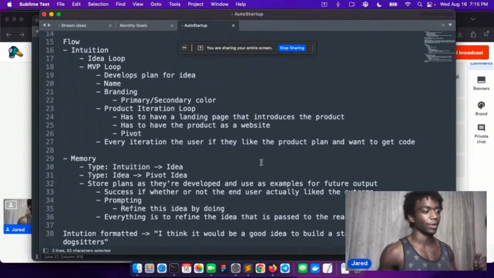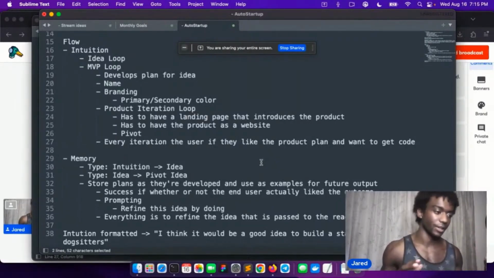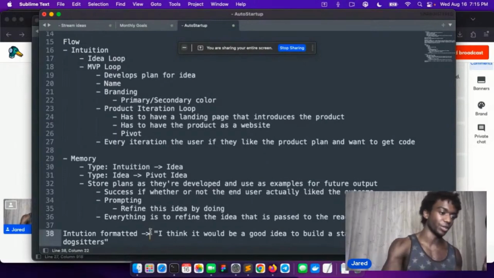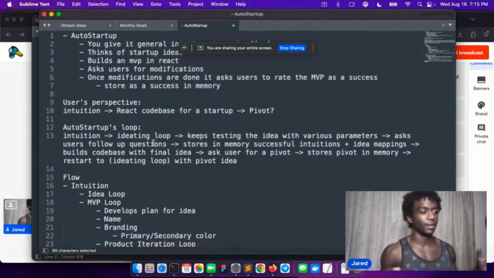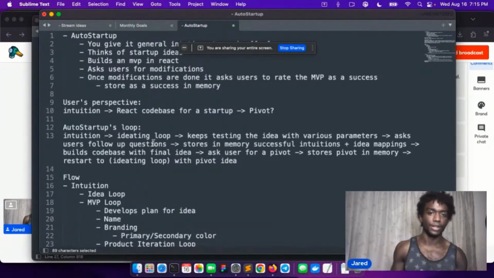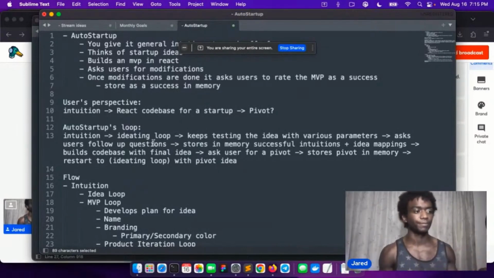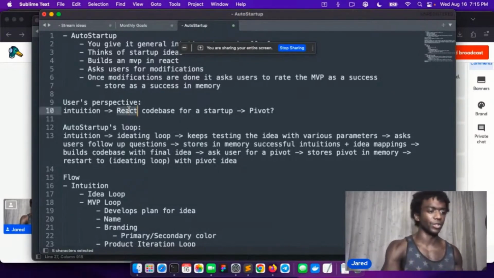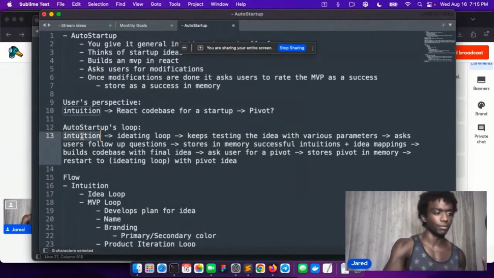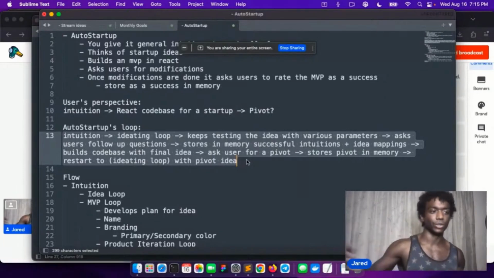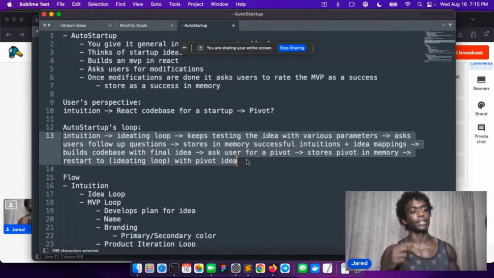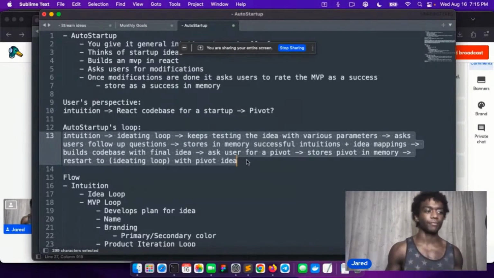So the way this is going to work is we're going to format, and we're going to get an intuition that looks like this. I think it would be a good idea to build a startup for dog sitters. And what we're going to feed into the model is going to be this intuition. And the intuition is going to pass into our auto startup model, this ideating loop that keeps testing the idea. And we're going to utilize memory this time. We didn't do any memory last time.